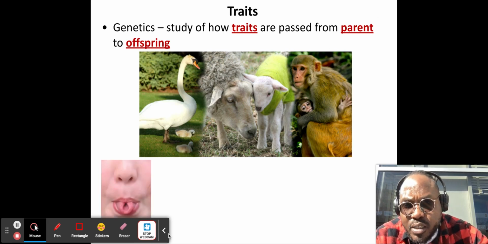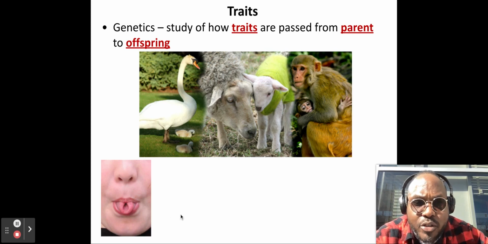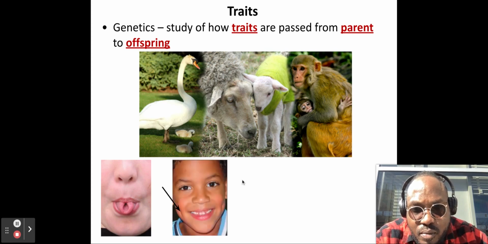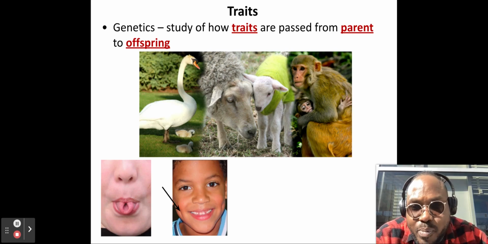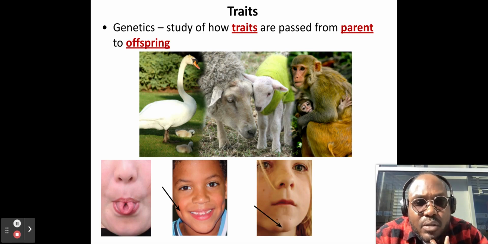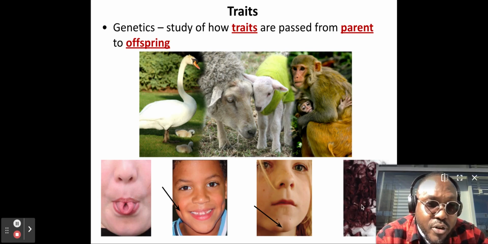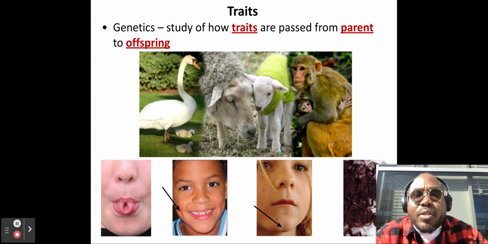Some examples of traits: this tongue here. Some people have the ability to curl their tongue, others do not. That is a genetic trait. Another trait is dimples. I have dimples, see my dimples? Those are traits passed from your parents. Cleft chin: some people have a little dimple or cleft in their chin. That is also a trait. And then we have curly hair. These are all examples of traits that you got from your parents, and your parents' parents, and your parents' parents' parents.